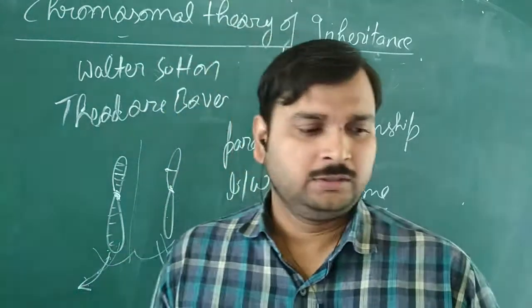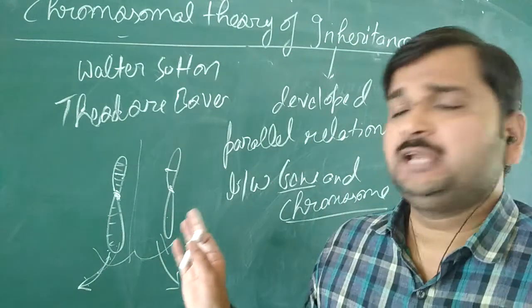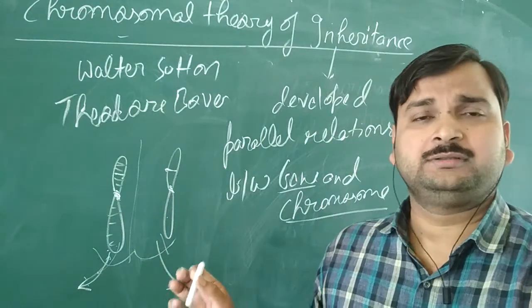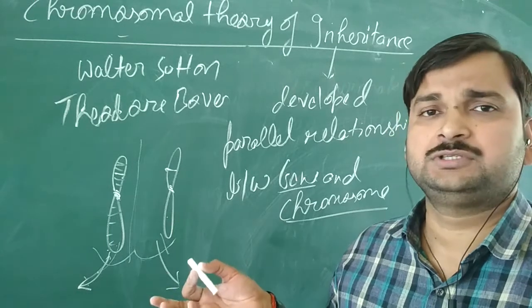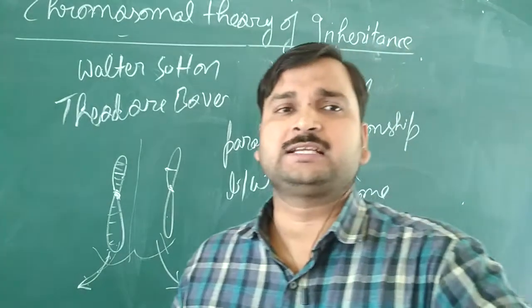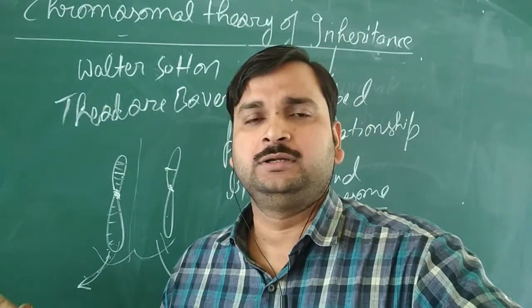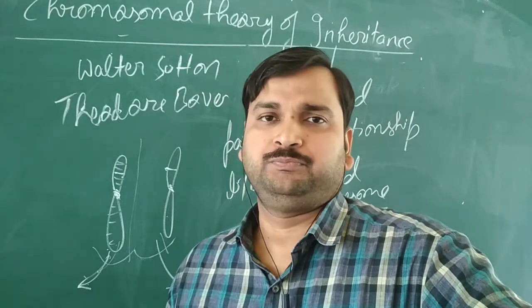Okay. Then the experimental verification, this is also very important. Because you know whatever the theory or hypothesis is given, until and unless the experimental verification is done, it is not considered true.